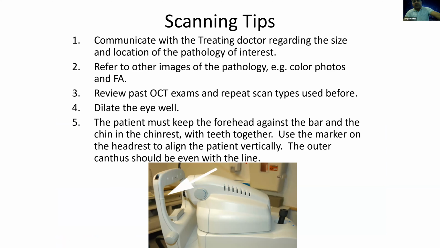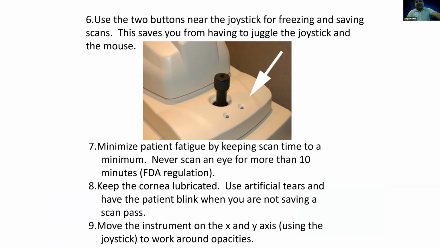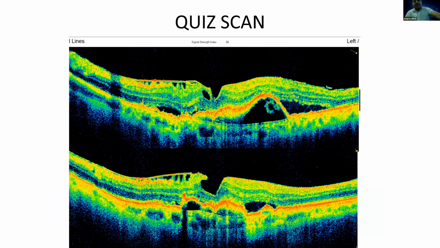So I skipped these scanning tips because I think it's already getting late. I came to this last slide, I think this is a quiz that I put up for the postgraduates. These 2 scans of the same patient, and I think all the profiles that we had discussed, the pre-retinal, the overall retinal, the macular and the foveal, all are disturbed in this. I will be very happy if anybody can take a guess on what all abnormalities are present in these scans. You can type in your chat box.